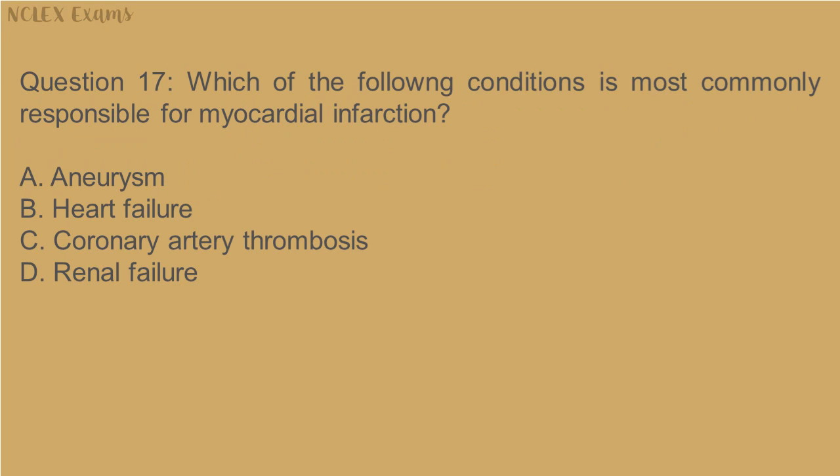Question 17. Which of the following conditions is most commonly responsible for myocardial infarction? A. Aneurysm. B. Heart failure. C. Coronary artery thrombosis. D. Renal failure.